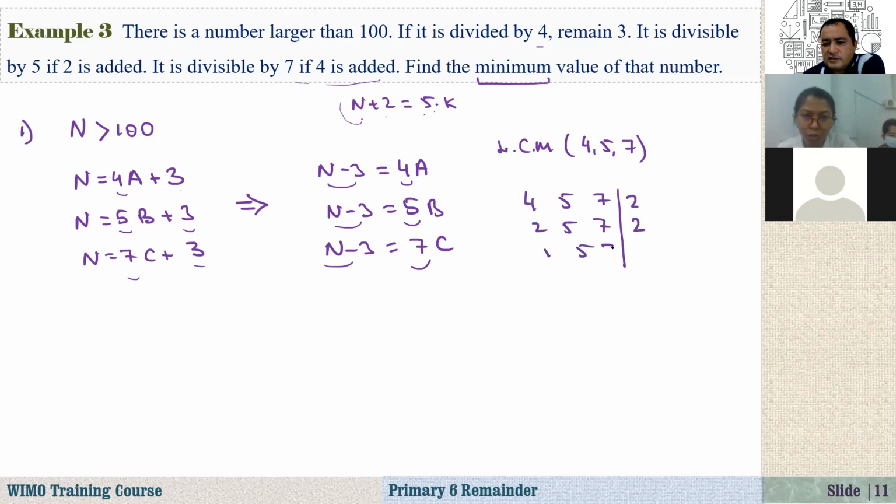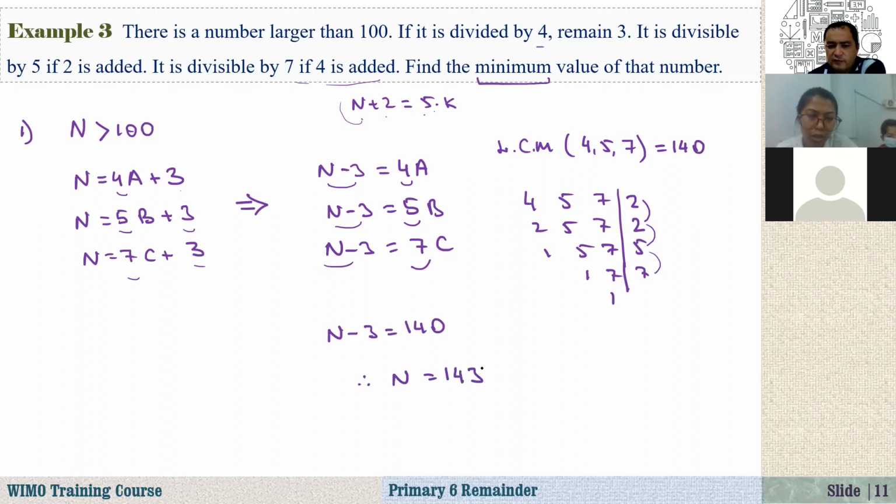So that's equal to 2 times 2, 4, times 5, 20, times 7, it is 140. So that means that n minus 3 is equal to 140, and the answer is 143.